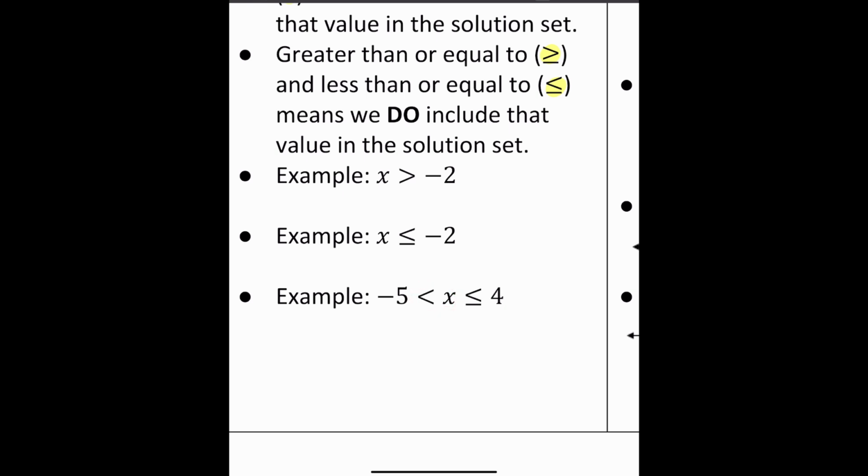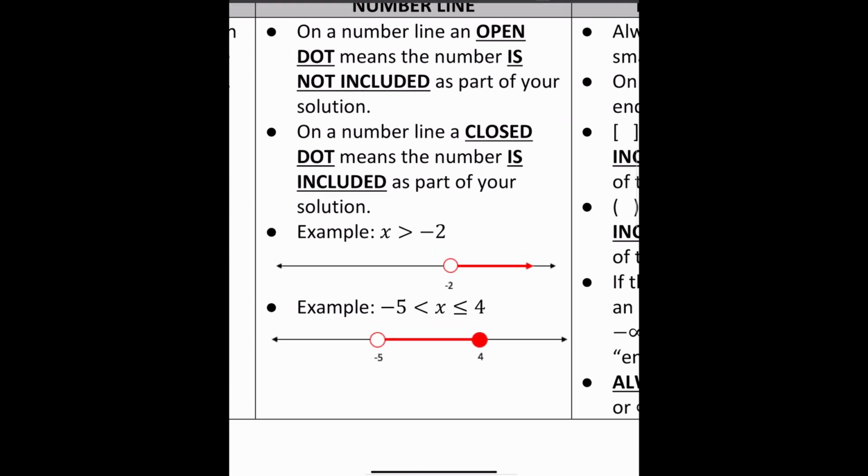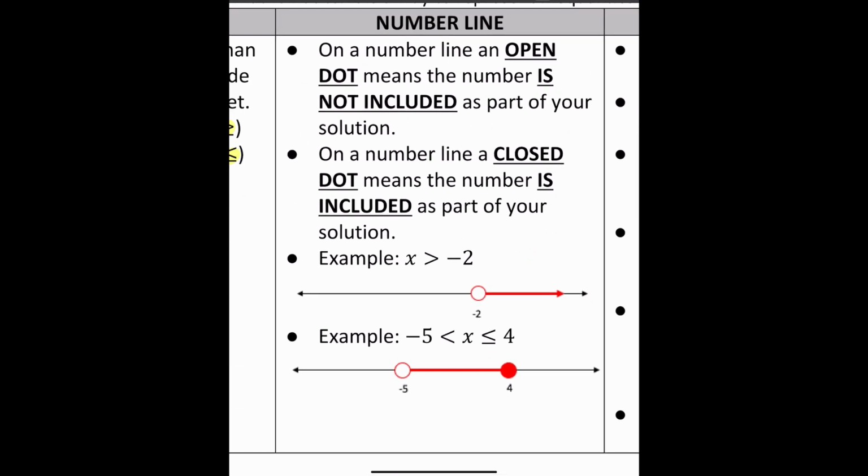If this was less than or equal to, then sure, that number can be part of the solution set, right? But what if I said 4? Is that part of the solution set? Well, yes, -5 is less than 4, and 4 is less than or equal to 4. So yes, that's going to be included. It's going to be part of our solution set. So I keep saying part of or not part of the solution set. We're going to go ahead and talk about that here.